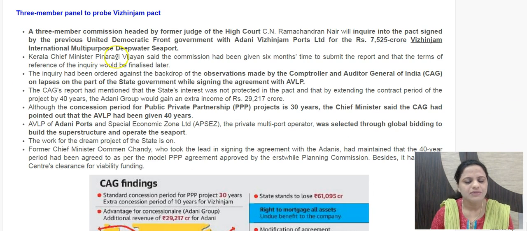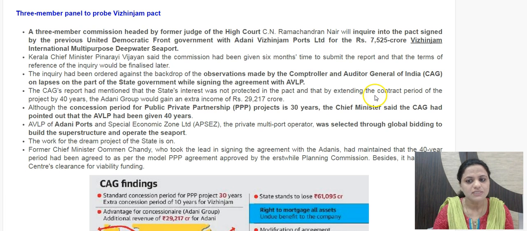Then the next news item is 3-member panel to probe Vizhinjam. This is regarding the Vizhinjam International Multi-Purpose Deep Water Seaport Project. This deep water seaport has been developed in Kerala, and it was initiated by the former Kerala government and former CM Oommen Chandy. And this seaport project, by global bidding, was awarded to Adani Vizhinjam Ports Limited. This was the body which has been contracted, and this is around a 7,525 crore project.